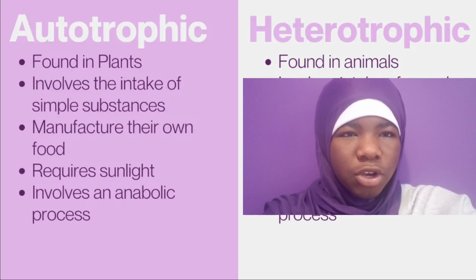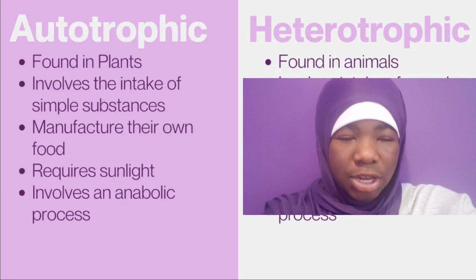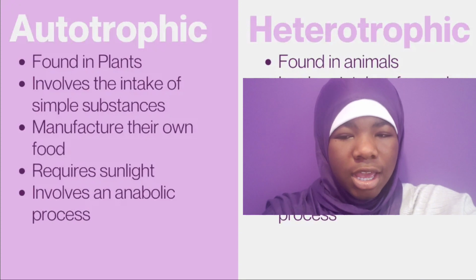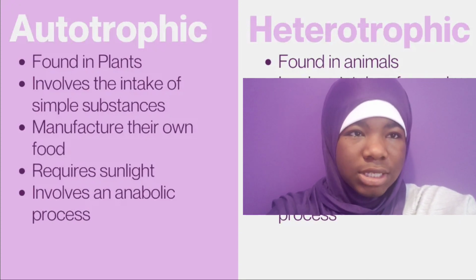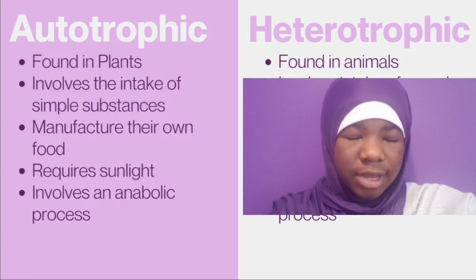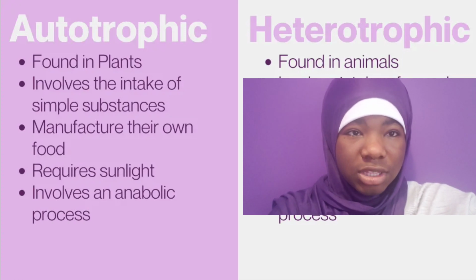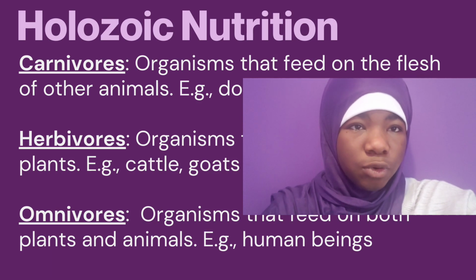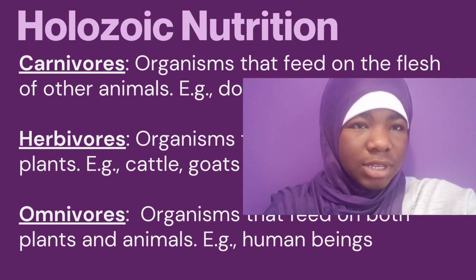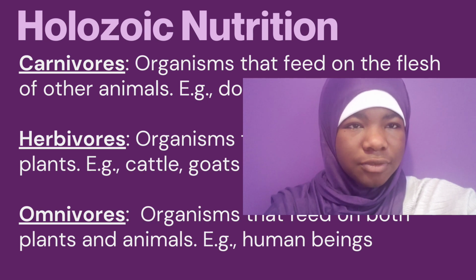Then they manufacture their own food. Just to remember, if we think of autotrophic, think of photosynthesis. They manufacture their own food, and photosynthesis requires sunlight. It involves an anabolic process. We will go over anabolic process in the next lecture, where we will go deeper into the main definition of that. But just remember photosynthesis for that.